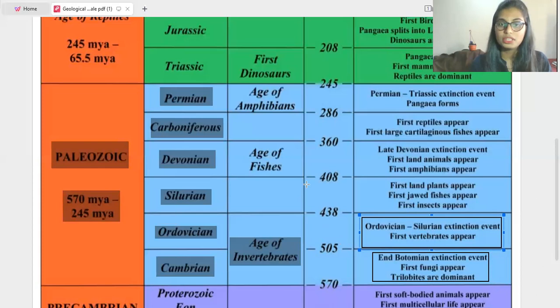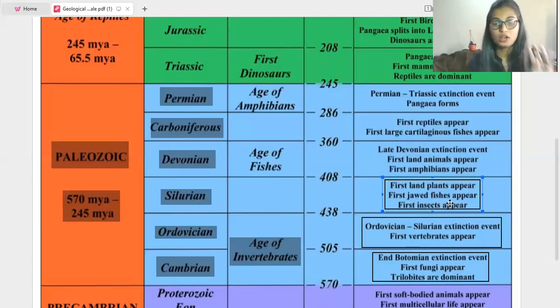In the Silurian, the first land plants appear, that is terrestrial plants, we can say. Next, the first jawed fishes appear, as well as the first insects. Very, very important: first land plants, then first jawed fish, then first insects. These three things appeared in the Silurian period.